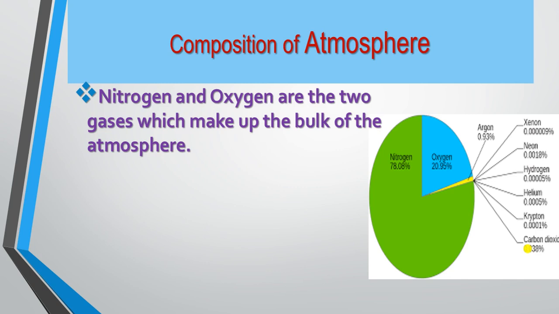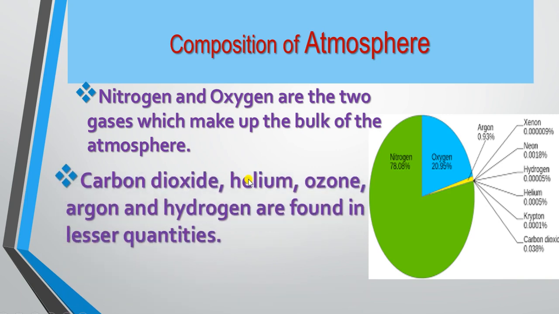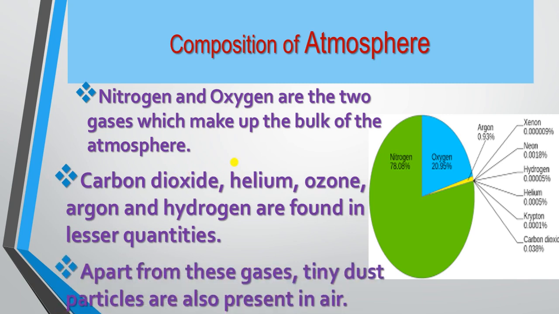Nitrogen and oxygen are the two gases which make up the bulk of the atmosphere. Carbon dioxide, helium, ozone, argon, hydrogen are found in lesser quantities. So, dear children, apart from these gases, there are tiny dust particles also present in the air. I will tell you, when we talk of